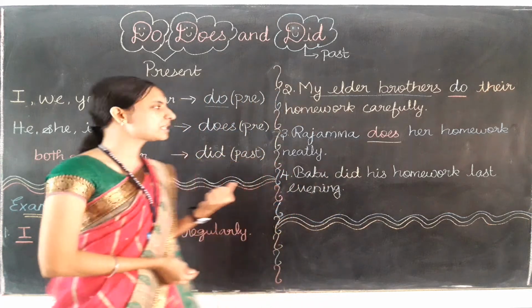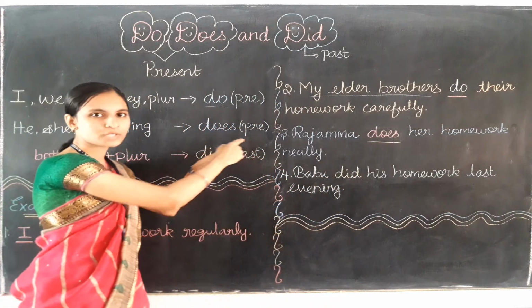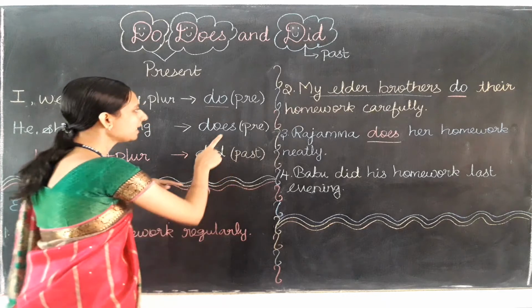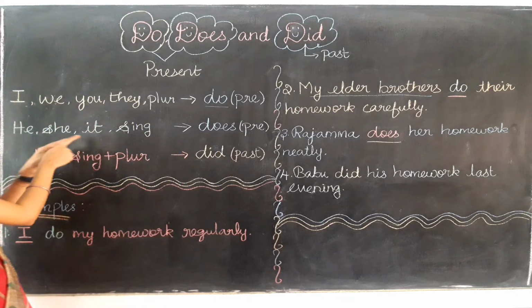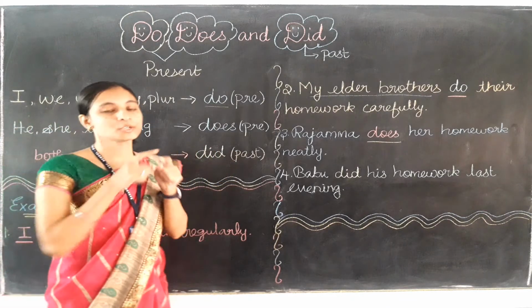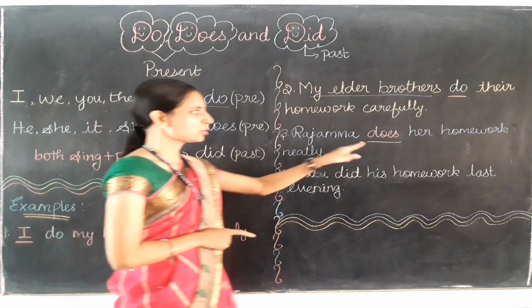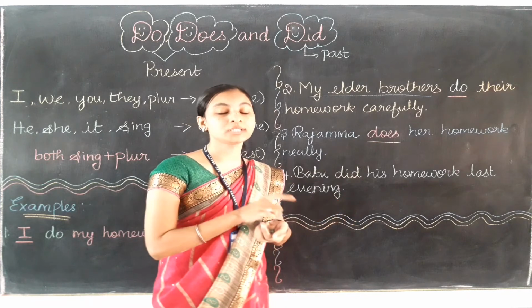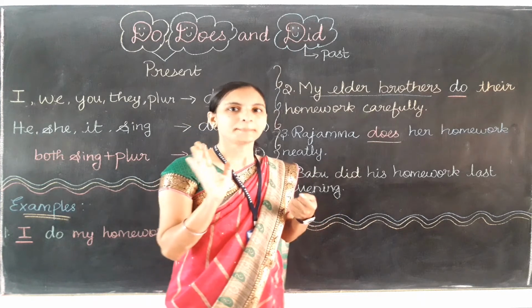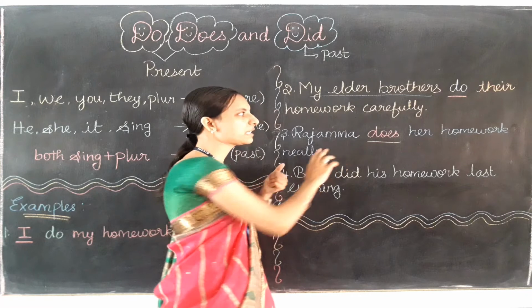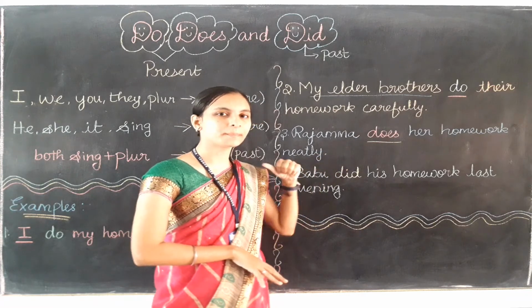Where can we use does? Does can be used only for the present time, and only for he, she, it, as well as the singular name. So now we are going to check whether they have used it correctly or not. Does can be used only for the present time, so we are going to check whether they are talking about present or past.